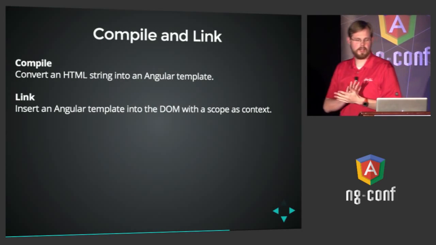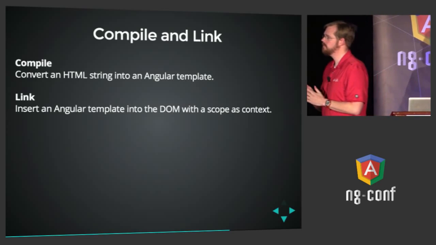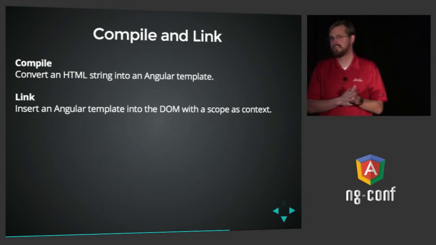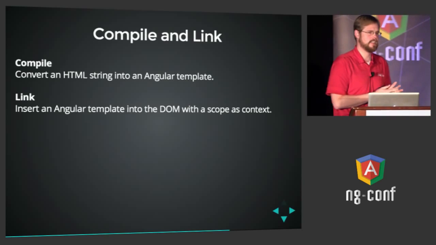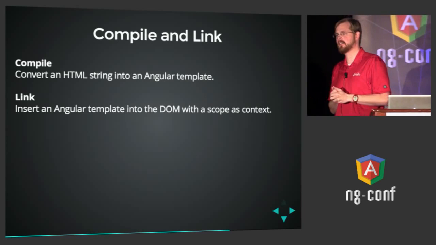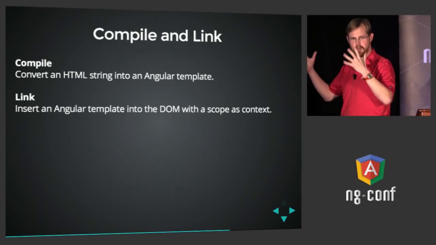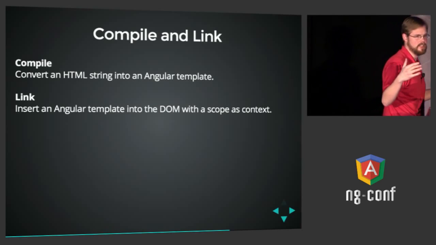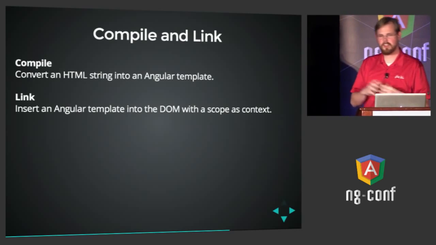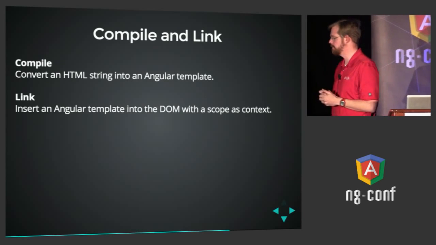Okay, the next concept I want to talk about is compiling. Compiling and linking. At first when I saw these terms, I was like, why are we compiling and linking? And I come from a C++ background, and so to me, compiling is where you take your source code and compile it into an object file, and linking is when you take a bunch of object files and link them into a final executable. This is similar, but it's a little bit different.